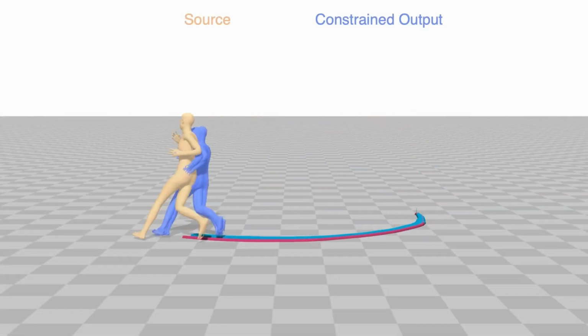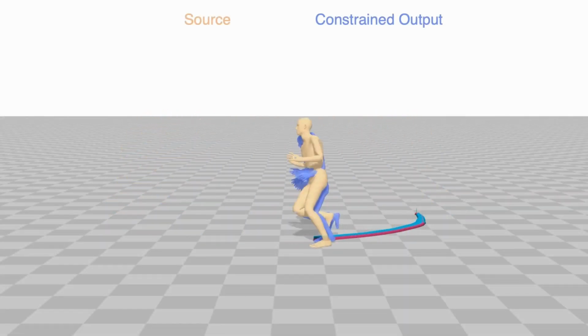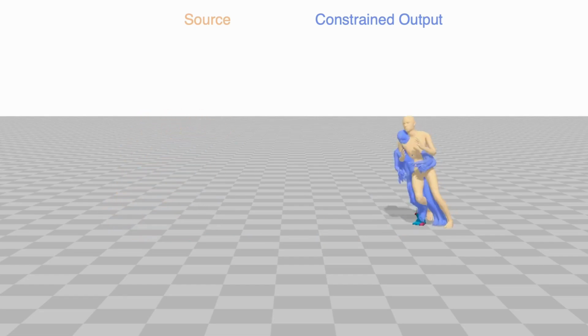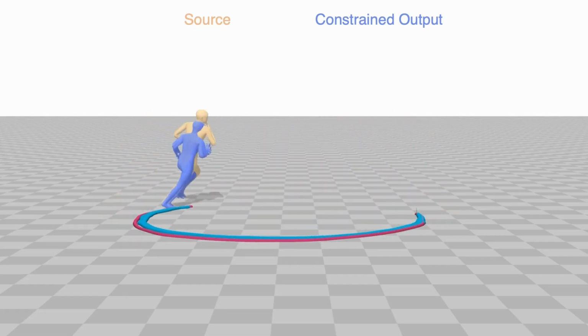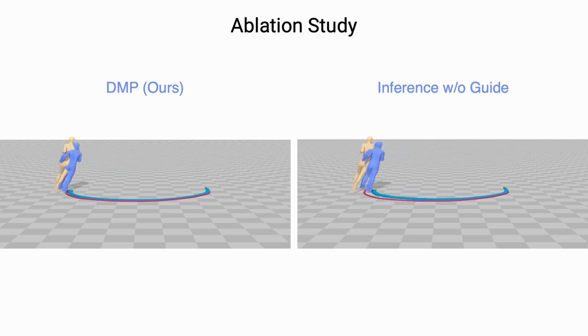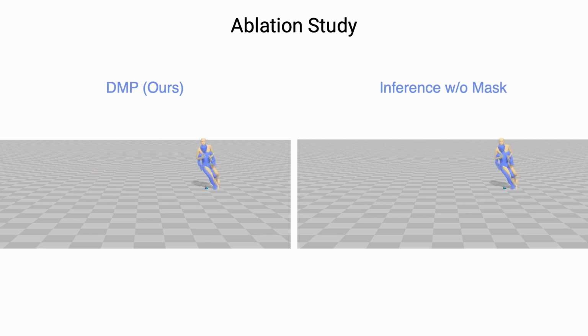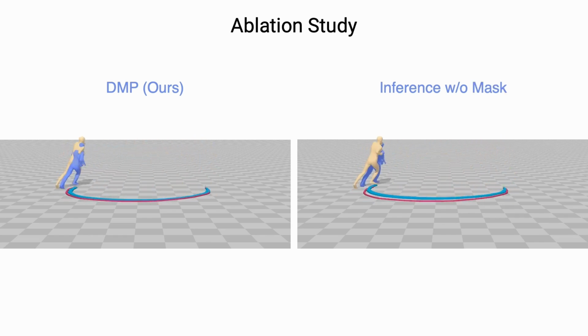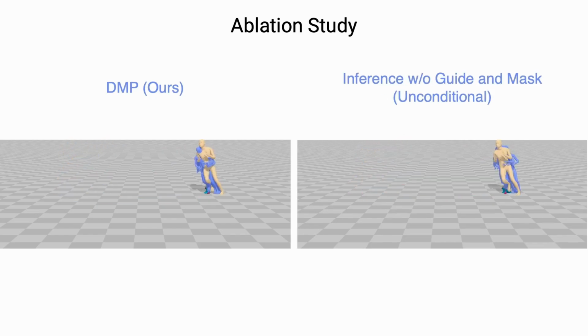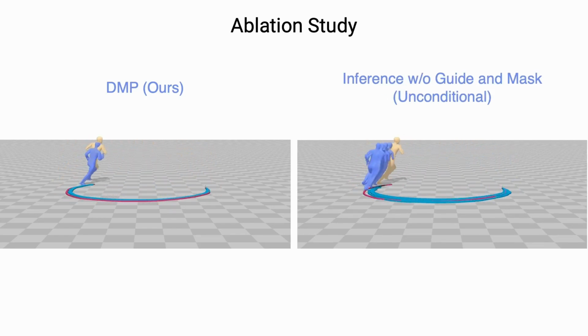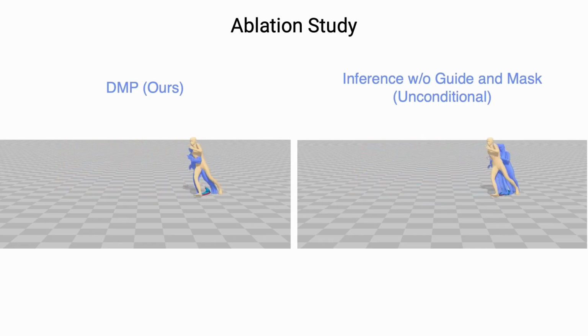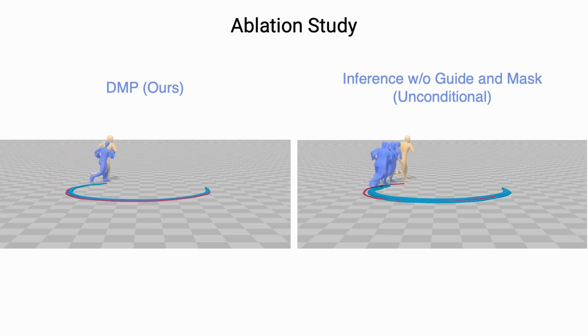Guidance and masked inpainting allow our diffusion model to faithfully follow constraints at test time. In this running motion, they enable following the root trajectory of the source motion. Taking away guidance and relying entirely on inpainting to enforce constraints results in less accurate trajectories. Similarly, not conditioning with masked inpainting and therefore relying entirely on guidance tends to drift from the constraint path. Lastly, we see that unconditional generation without guidance or inpainting does not closely follow the path as expected. Note that for the shorter character, the model outputs plausibly shorter root trajectories compared to the tall character in the source motion.